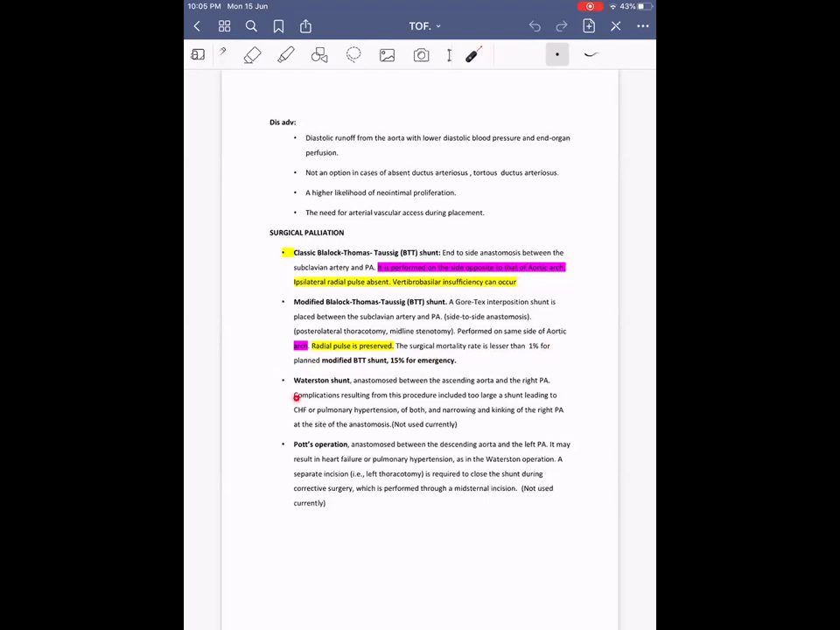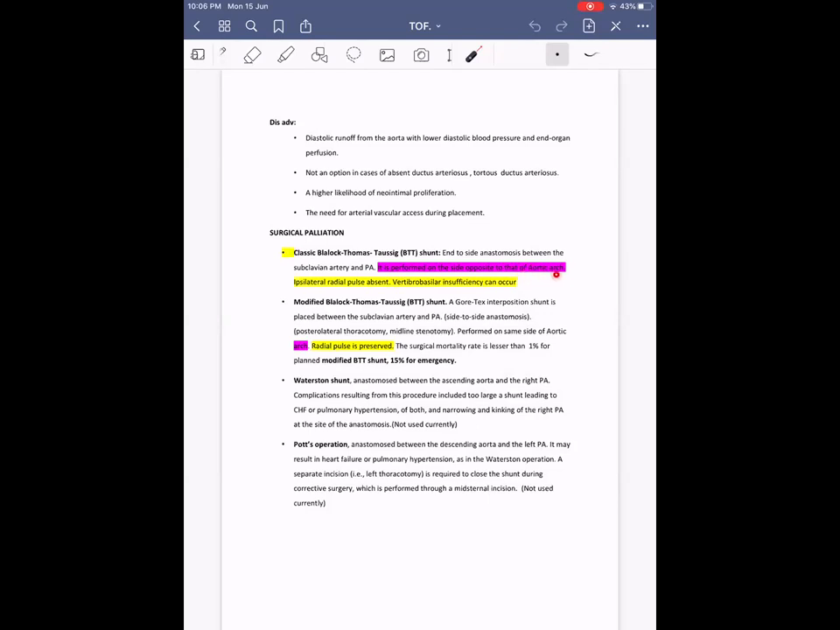Why is it done opposite to the arch? Again, a many times asked question. In the classical BT shunt, it is performed on the opposite side because the subclavian artery on the opposite side can be easily mobilized, because it is an end-to-side anastomosis. The subclavian artery has to be cut and connected to the pulmonary artery, for which it is easier on the opposite side, since the subclavian artery arises directly from the aorta, it can be easily mobilized.